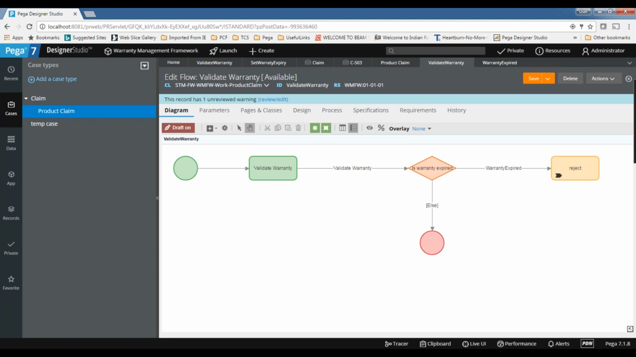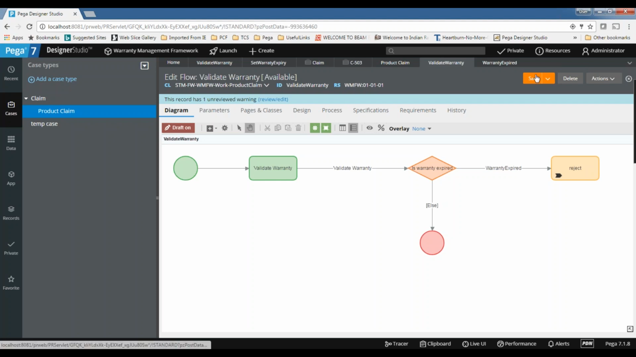That is fine because that is suitable in this scenario. But in other scenarios, if you want to return some other values, different values, at that time you can go for decision table and decision tree. How to use the decision table and decision tree, we'll see tomorrow.